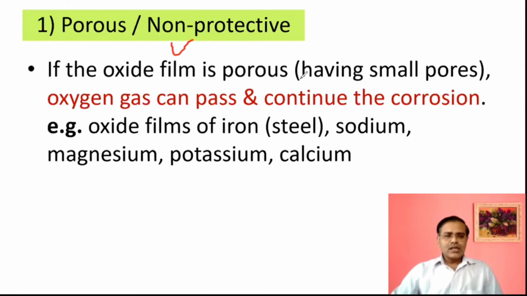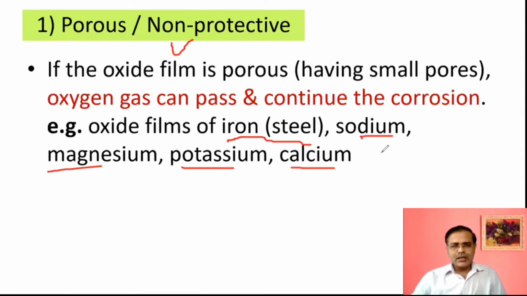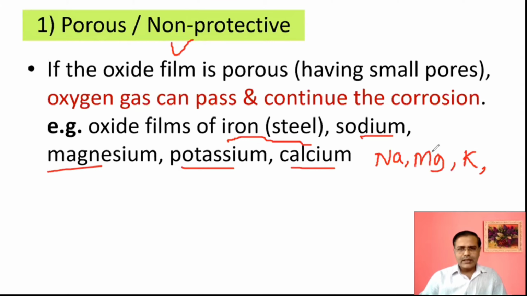Now, examples are oxide films of iron, especially steel. Then sodium, magnesium, potassium, calcium. What do you find in sodium, magnesium? Sometimes from the names you may have difficulty, so you can remember them in the form of their symbols, because you will remember them in a pictorial method. In picture form you can remember them: sodium, magnesium, then potassium K, and then calcium.